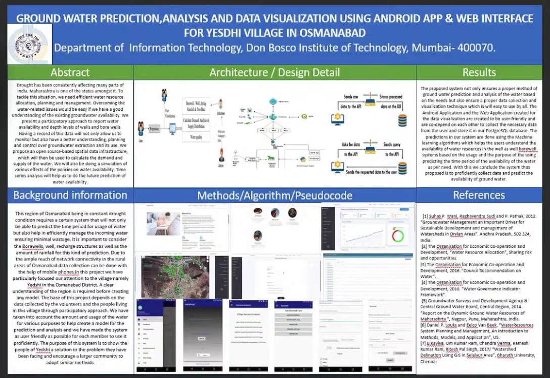Hello, this is group number 6 and we are working on the project groundwater prediction and analysis. We are also working on the data visualization of the same using an Android app and web interface which we have created. The focus area for our project is Yechi village, which is in Osmanabad. And this is Swetna Tribhuvan and I'll be giving you all a brief demo about the Android app which we have created for our project.